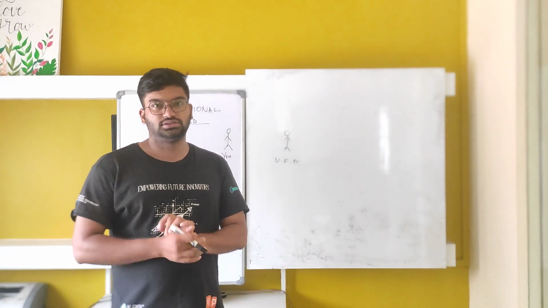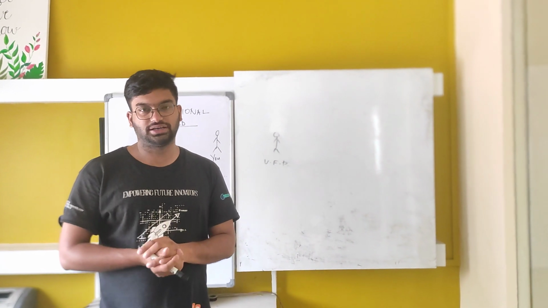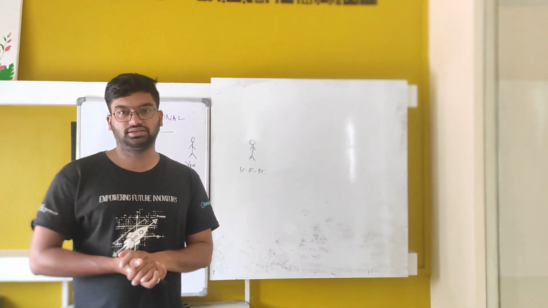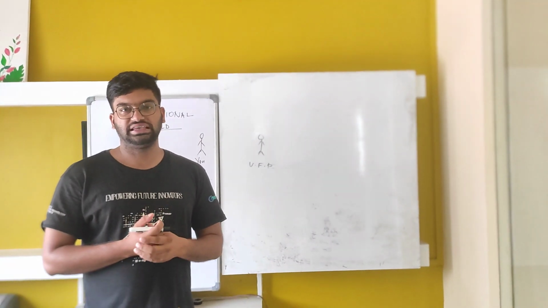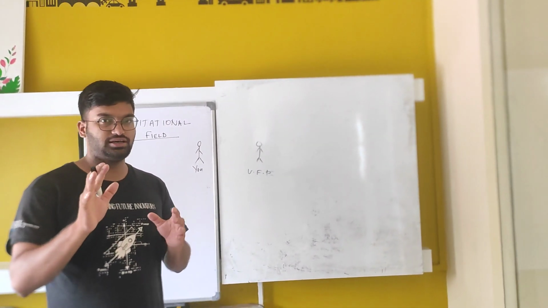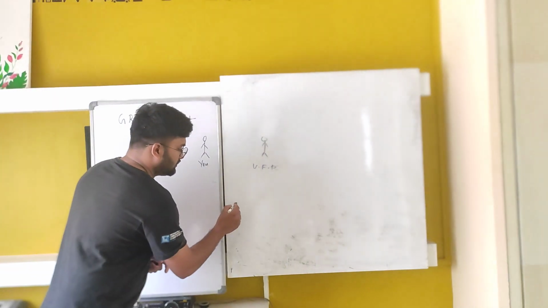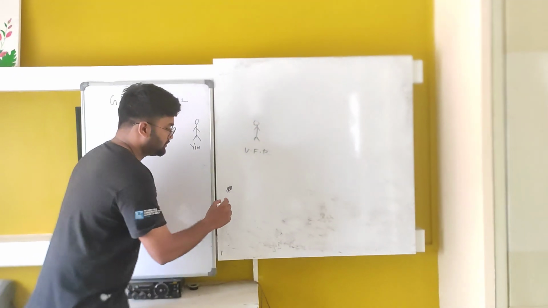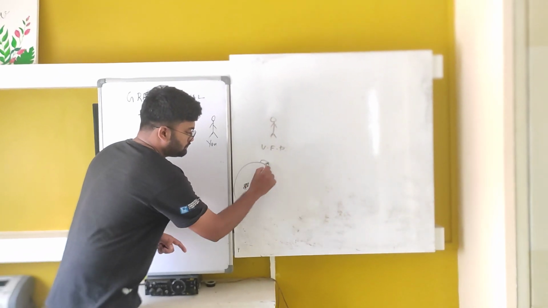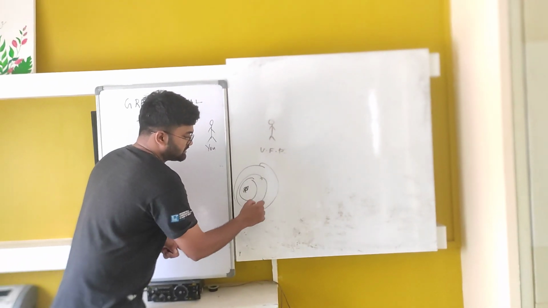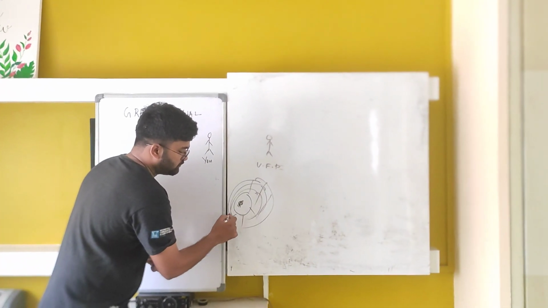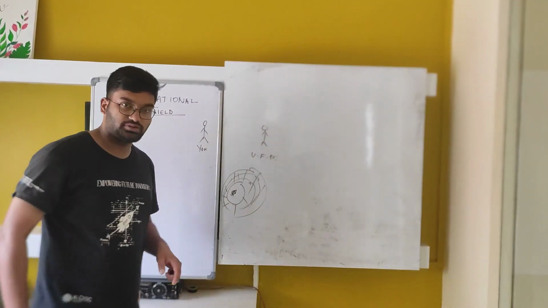I know that you didn't understand what I said, but I'll come to an analogy that will make it easier. Imagine a spider. Okay, so this is a spider web. Of course, you would have watched all kinds of Spider-Man movies.